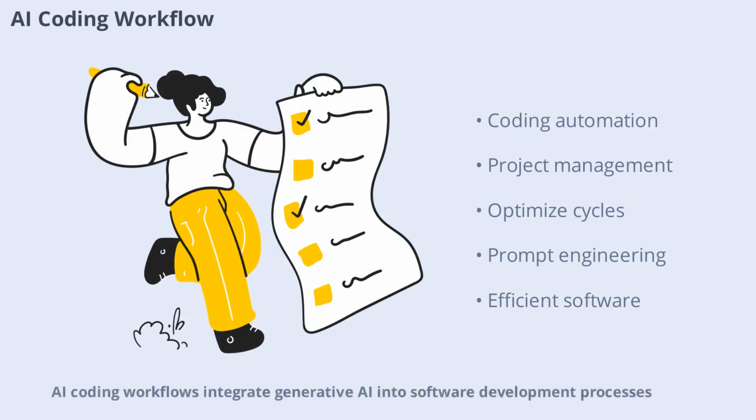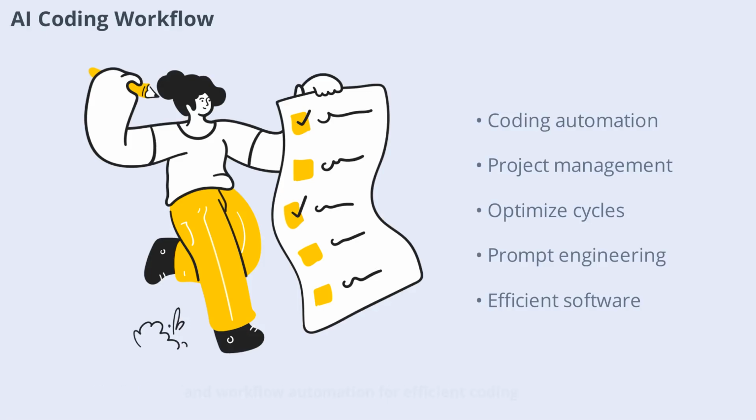AI coding workflows integrate generative AI into software development processes. The course explains how to automate coding tasks, manage project workflows, and optimize development cycles using AI tools. You'll learn how to combine prompt engineering, context management, and workflow automation for efficient coding. These skills will help you build faster, more reliable software and adapt to evolving industry standards.